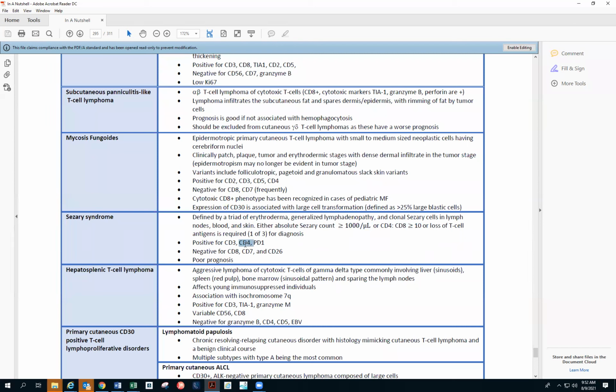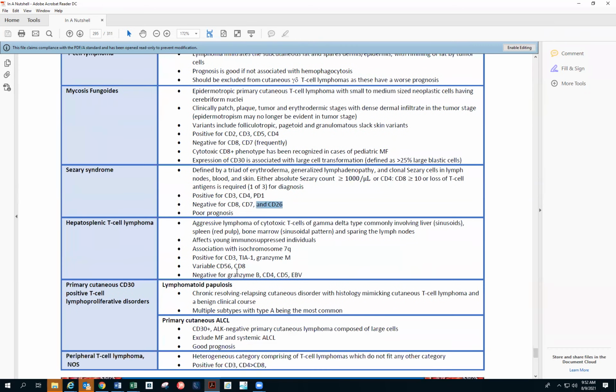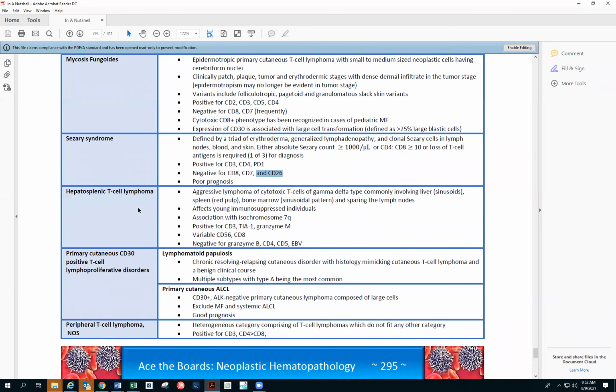Again, as I said, this is CD4, PD1 you have to remember in this one, and negative for CD8, negative for CD7, downregulation of CD7, the same thing that you see in mycosis fungoides, and CD26 negative, poor prognosis. Hepatosplenic T-cell lymphoma, I have a flow of hepatosplenic, and Brentwood has a nice flow of hepatosplenic, but in our example cases, I'm not sure if we have a hepatosplenic case, because again, it goes more to GI, and then might or might not be flowed.